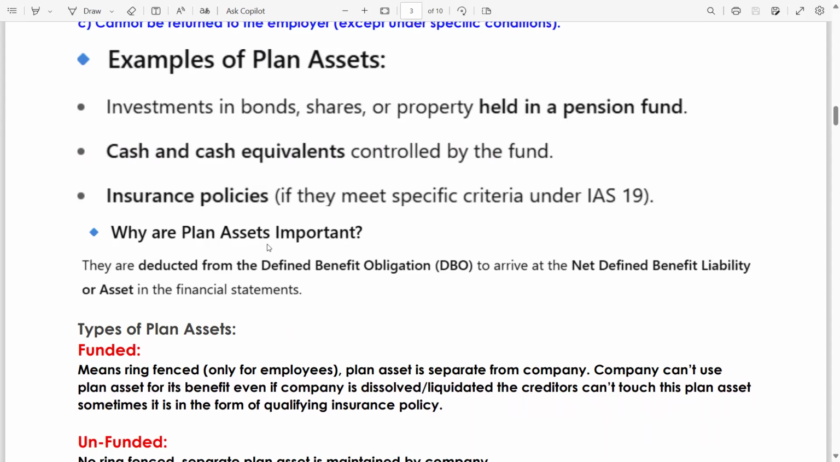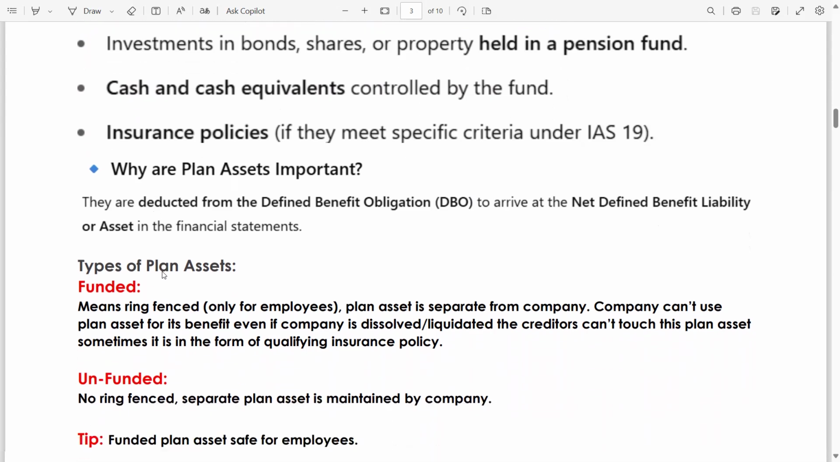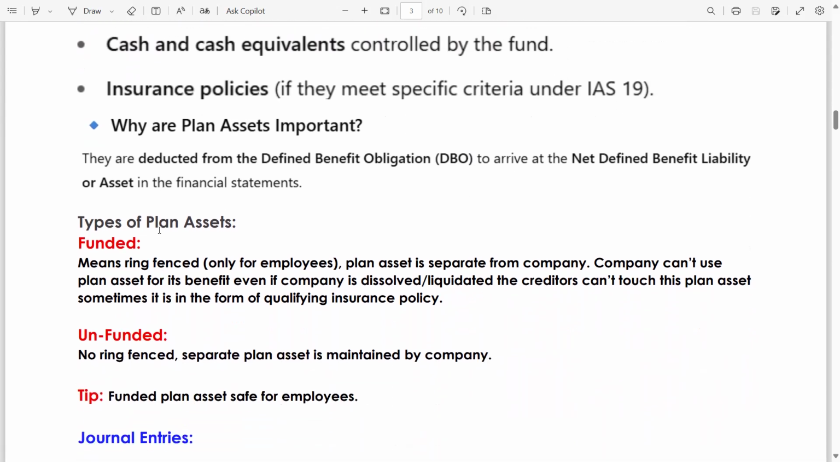Why are plan assets important? They are deducted from defined benefit obligation to arrive at the net benefit liability or asset in the financial statement. If you are not getting this concept, just wait a minute. We will solve so many questions on this topic. Now, types of plan assets: funded or unfunded.